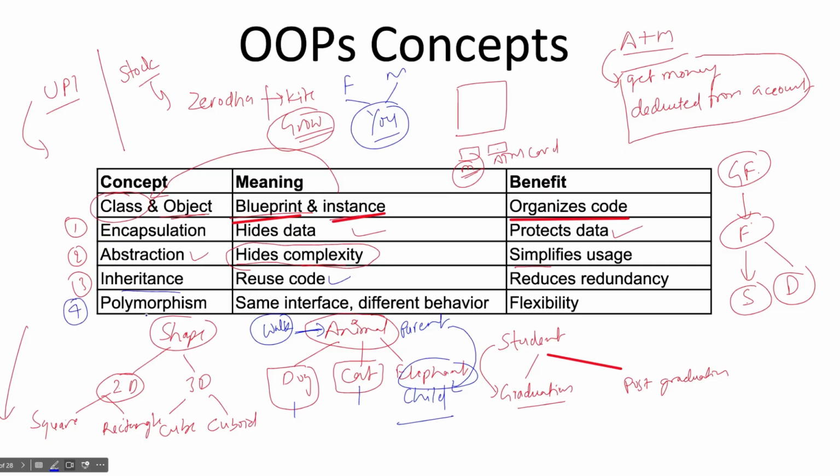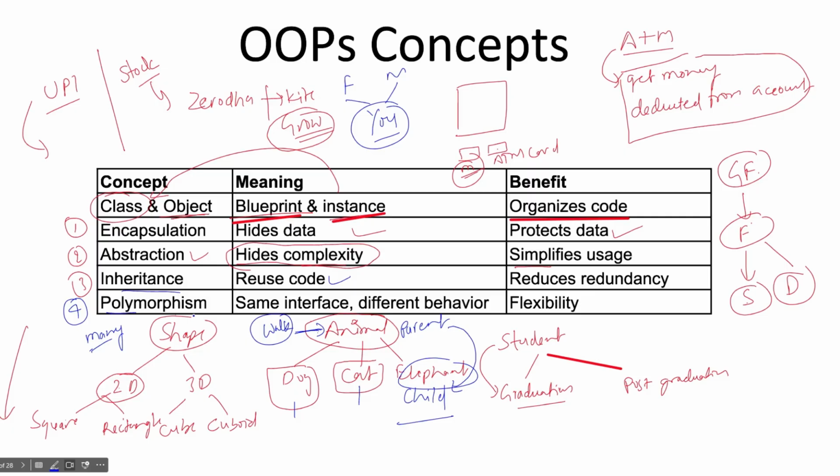Similarly, another concept we have is polymorphism. Poly means many. You can use one thing with different names, or you can use one thing in multiple ways. For example, I will show you the exact example, but from the same name, from the same thing, you can have multiple things, right? Or you can say the same function, with the same word you can do multiple things, right? So how we will achieve polymorphism, I will explain in an upcoming session.